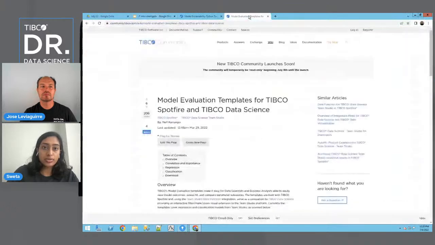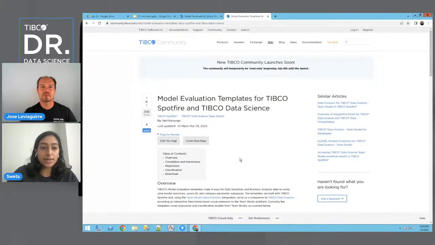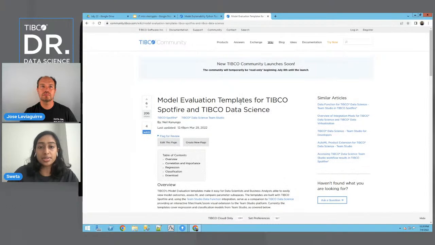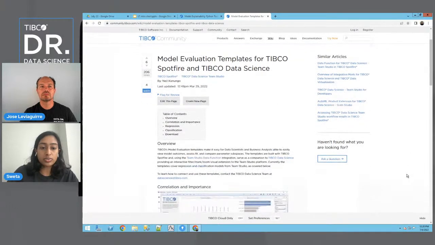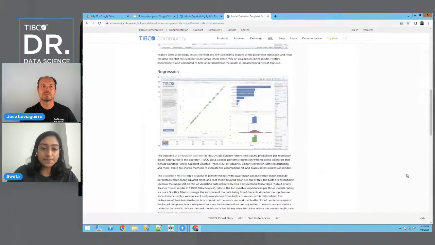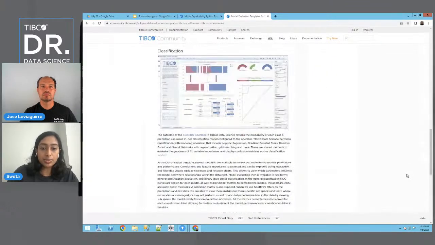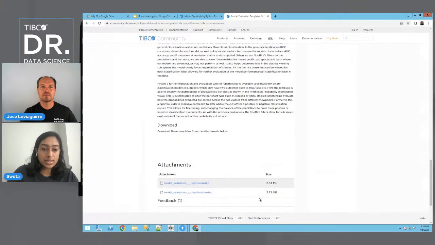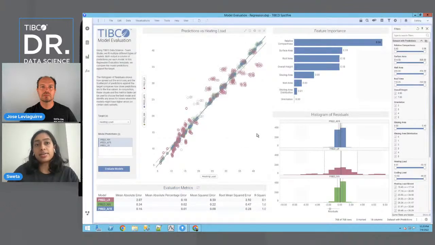So let me go ahead and show you, first of all, where you can find these assets that we're talking about, or if you want to follow along. Again, on our TIBCO community page, we have a wiki page called Model Evaluation Templates for TIBCO Spotfire and TIBCO Data Science. This is going to walk you through exactly what we're going to see today. And if you go all the way to the bottom, you'll see the two DXPs that I'm going to be walking through right now. So again, let's go ahead and focus on the regression case first.